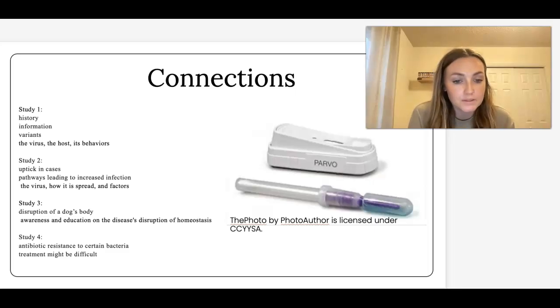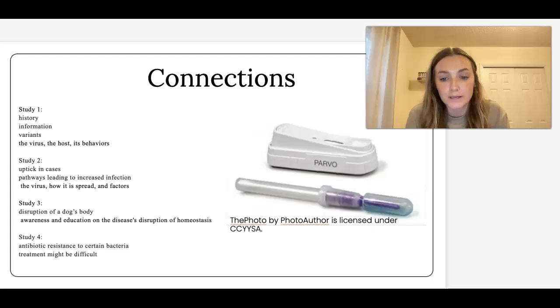From Panda 2009, researchers in this study aim to provide insight into the disruption of the dog's body after being infected with canine parvovirus. This article can be extremely useful in my course project as a way to understand the vital nature of prevention and treatment and can aid in awareness and education on the disease's disruption of homeostasis.